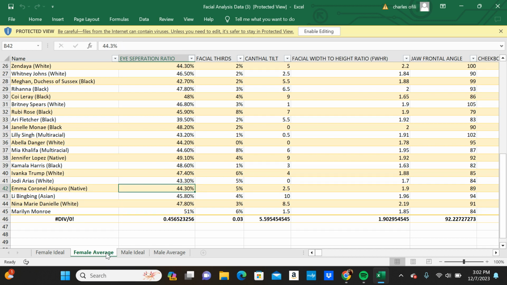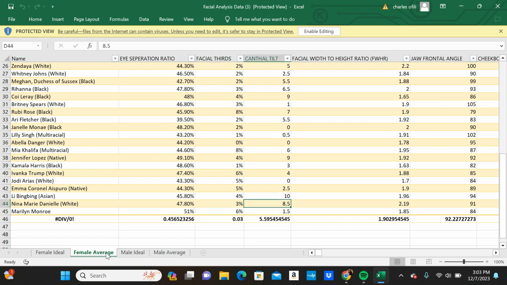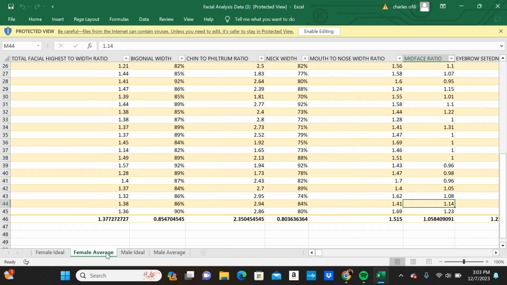So we got the ESR. We got the facial thirds. Now for the facial thirds, the only reason why I only got 1% is because that is the highest facial third. So I don't care if it's the top, middle, or the bottom facial third, whatever is the highest percent of the facial third, that's the one that I will count. So let's assume that the top of their head, so their upper third, is their highest third. And let's say that is by 6%. That's what I'm going to put for their facial third, since that is the highest percentage.